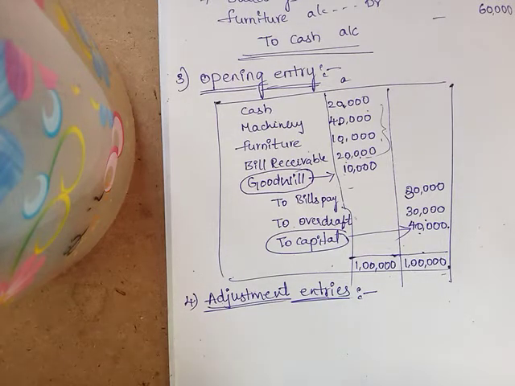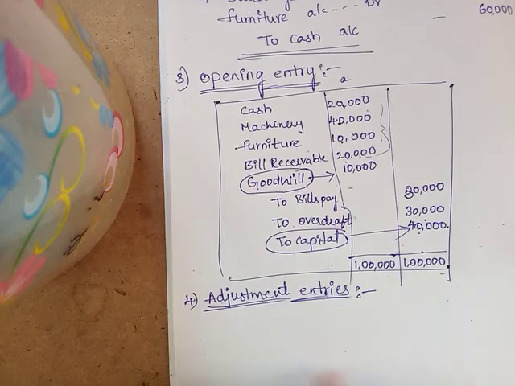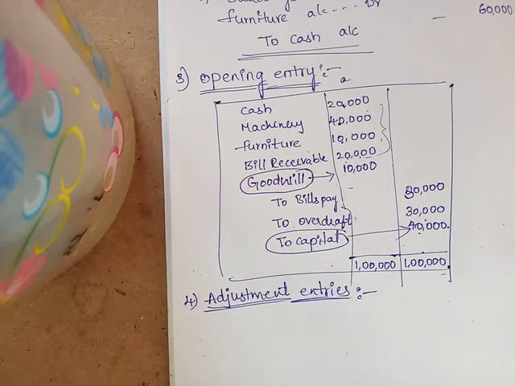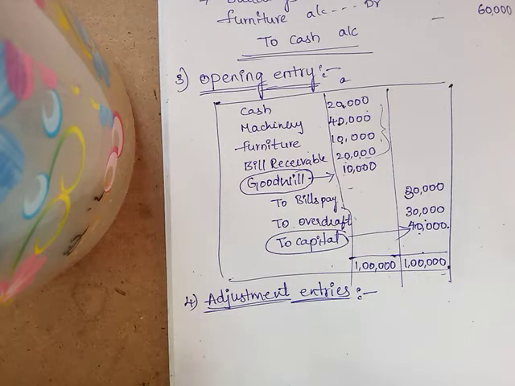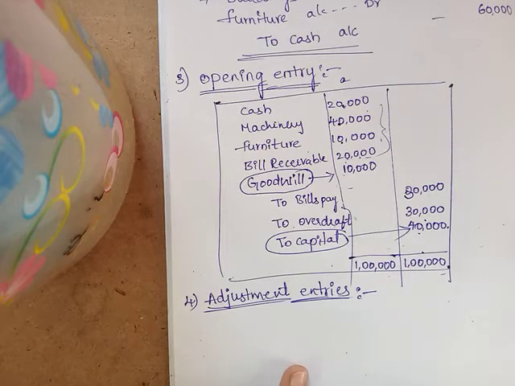For the preparation of final accounts at the end of each year, every businessman has to make adjustments for any outstanding or prepaid expenses, accrued incomes, unearned incomes, any depreciation of fixed assets, any interest on loan, capital. So the entries passed for this purpose are known as adjustment entries. These adjustment entries will be used in final accounts. At that time I will explain clearly.